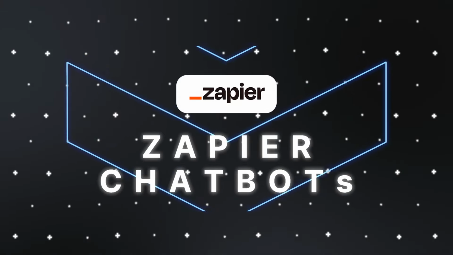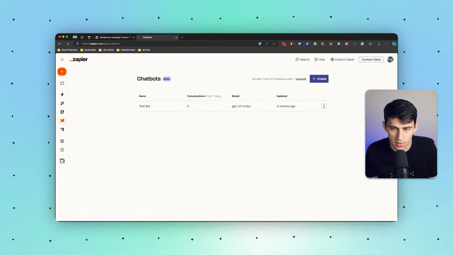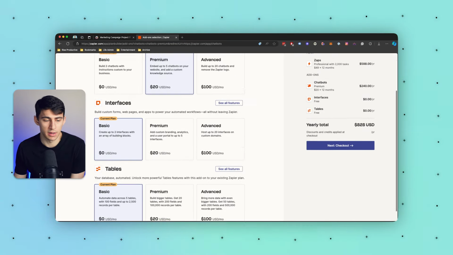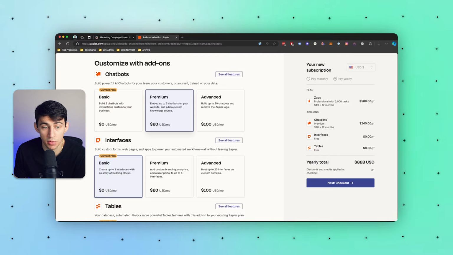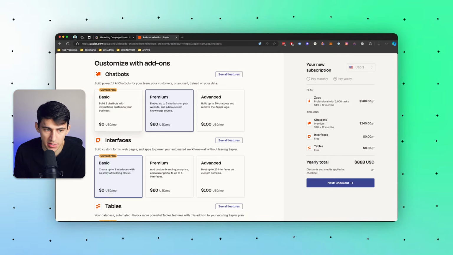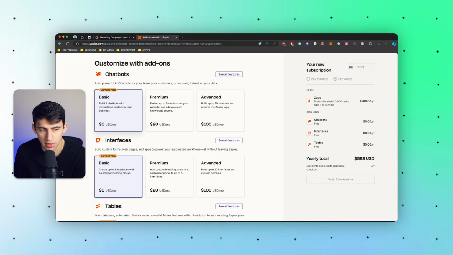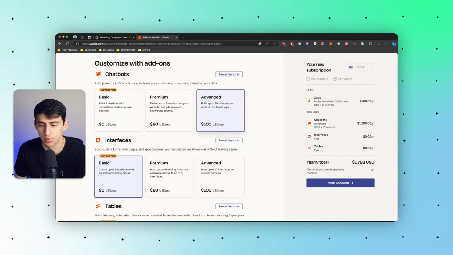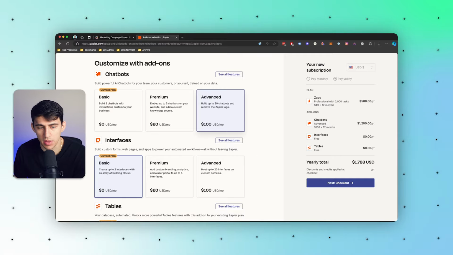But this isn't the only application that's recently dropped an amazing new chatbot. We also have some other tools like Zapier. So Zapier recently added their chatbots right here. And you can see if I press upgrade, it'll show me the different options that I have. So for $20 a month, what you can get out of this is essentially the ability to embed up to 5 chatbots in your website and add custom knowledge sources. Basic is just basically able to build 2 chatbots with instructions custom to your business, and then 20 chatbots, as well as being able to remove the Zapier logo is what you get with the advanced version.